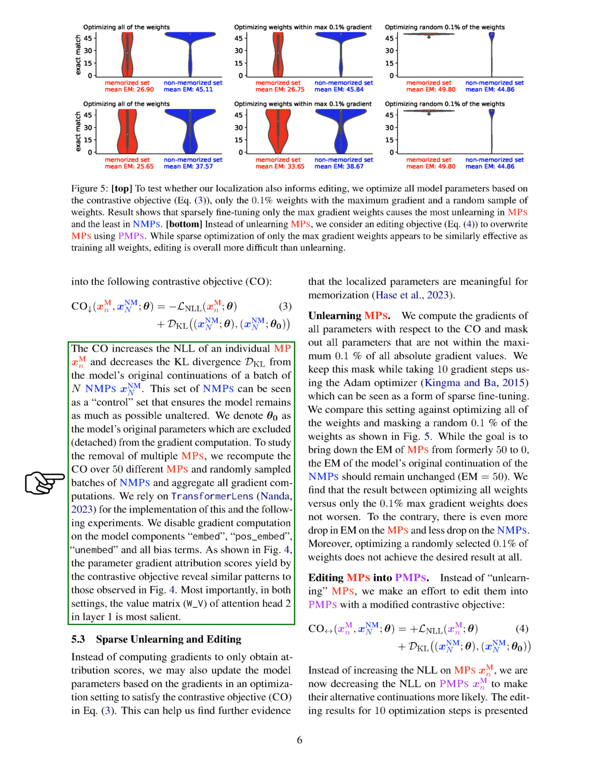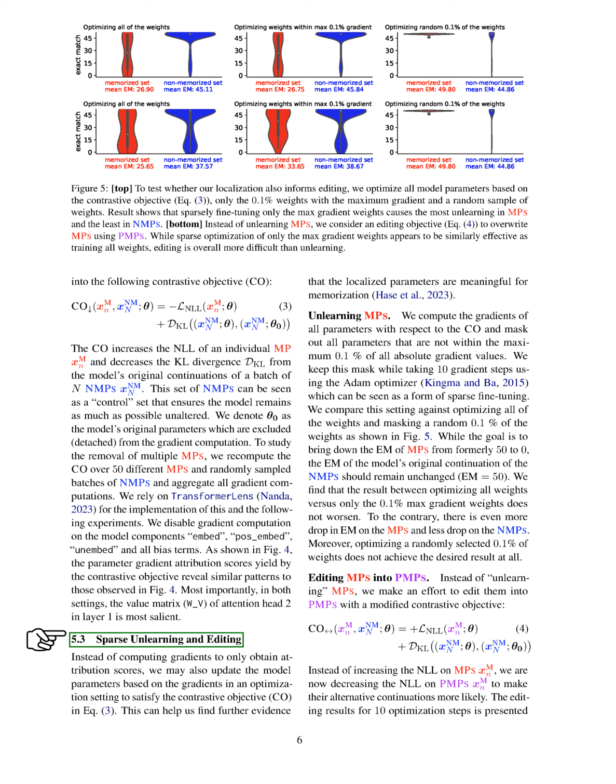We refer to the original model parameters as theta_0, which are not included in gradient computations. To explore the removal of multiple MPS, we repeat the contrastive objective over 50 different MPS and randomly sampled batches of NMPS, aggregating all gradient computations. We use a tool for implementation and disable gradient computation on certain model components. The parameter gradient scores obtained from the contrastive objective show similar patterns across different settings, highlighting the importance of certain attention head values.